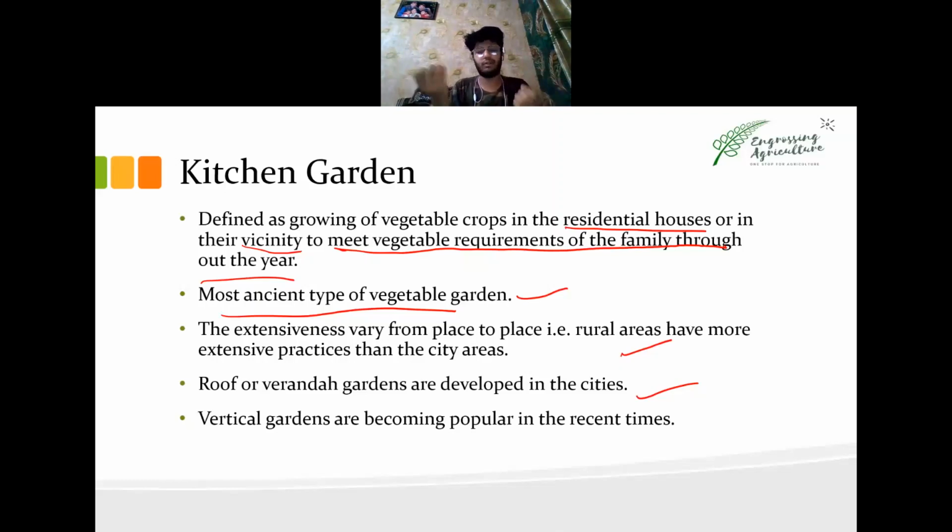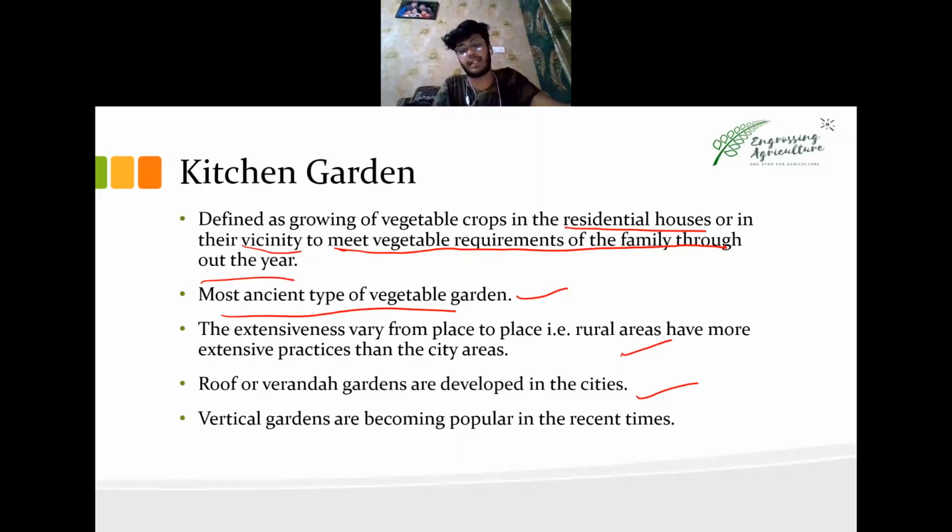Then you can do normal cultivation, just as in a lawn or somewhere in the ground, and you can have your own vegetable garden on your roof. If you want to know how to make a roof garden of your own and what the requirements are, you can let me know in the comment section and I can make a video on how to develop your own roof garden.